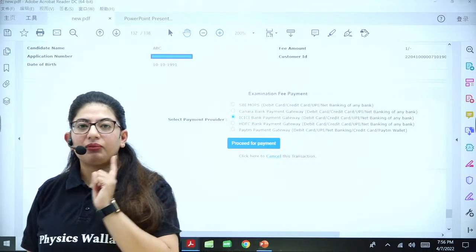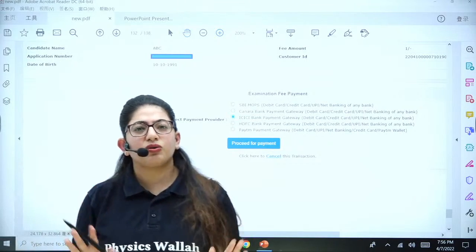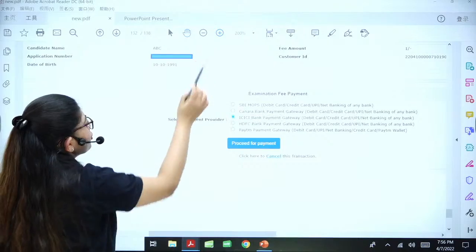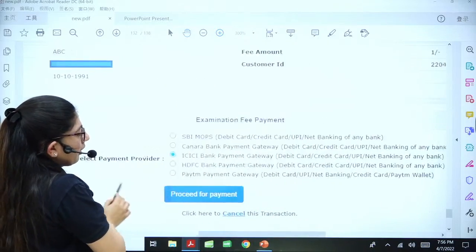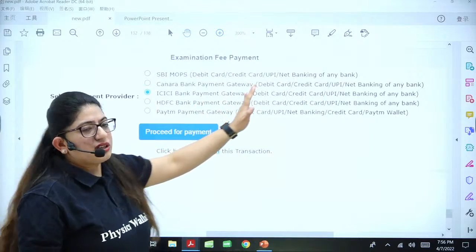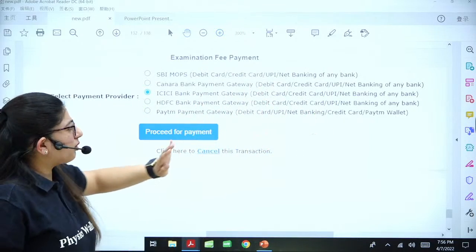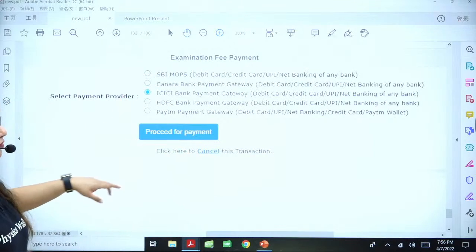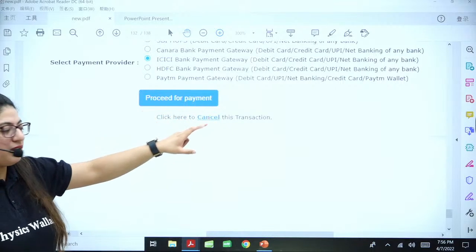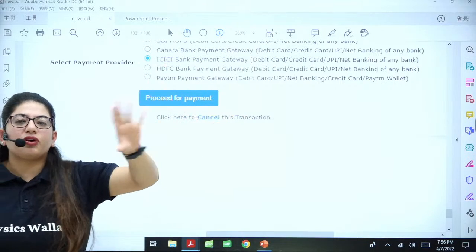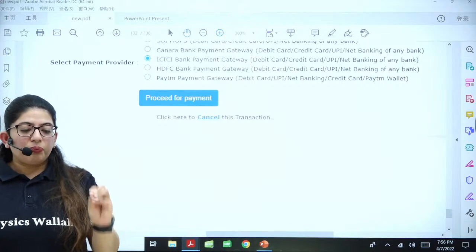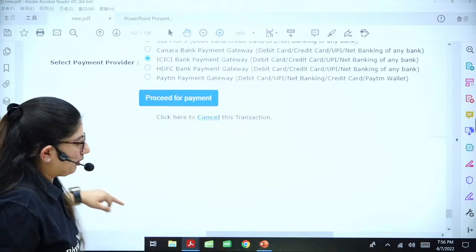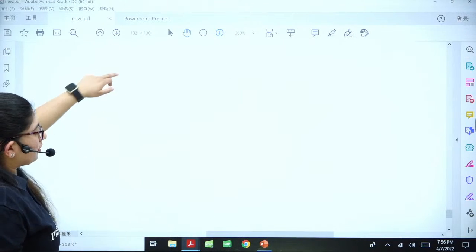I am again suggesting all of you, nowadays everyone knows how to pay, but if you don't know, there should be no shy feeling in asking for help. You can pay through these debit cards, or the better way, you can also pay through UPI or net banking. After you have proceeded for the payment, do not click cancel until it asks you to do it again. Your payment will be deducted from that particular account, and later on a form will appear. After the payment is done, another thing will appear,